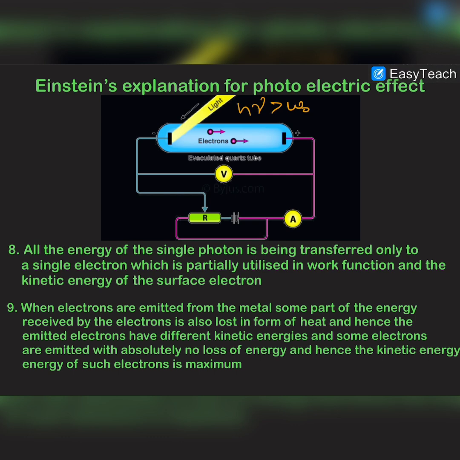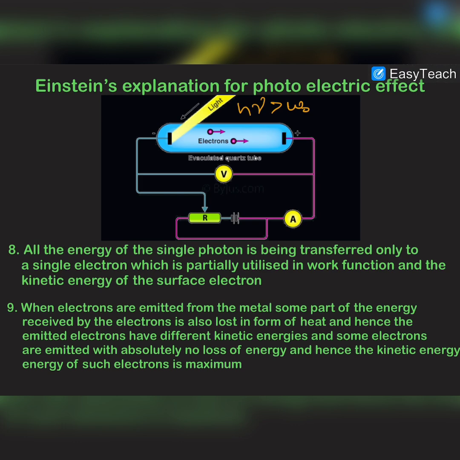But it was also observed that if there was no potential difference between these two terminals, some current was still observed in the emitter, which means that if we short circuit these two terminals like that, then also some of the electrons were moving from cathode to anode on their own. And this was due to the fact that the electrons emitted in this effect had some kinetic energy, and by that kinetic energy they were moving from this terminal to this terminal. So in the presence of no potential difference, some current was also registered in the emitter.